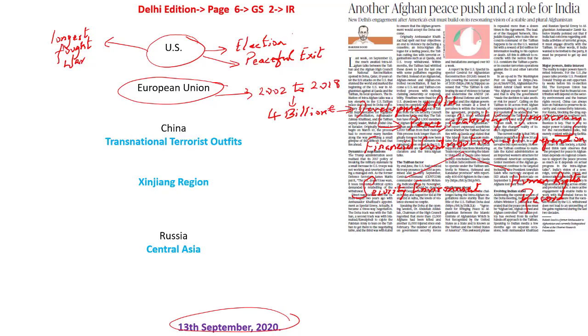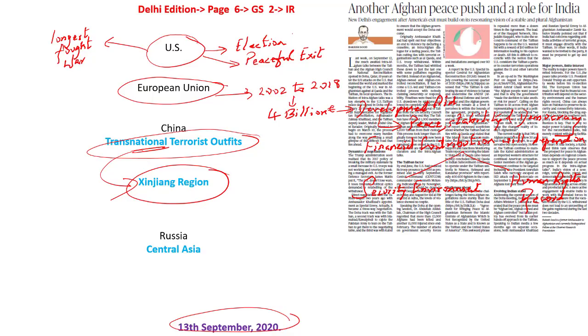According to China, Afghanistan is home to the Taliban and a number of transnational terrorist outfits. What are these transnational terrorist outfits? They are not only restricted to the state of Afghanistan, but they can also enter another country as well. How? Afghanistan can be used as a launchpad to enter the sensitive region of Xinjiang in China. So according to China, there are a number of terrorist organizations which can use Afghanistan as a launchpad and enter the sensitive region of Xinjiang, which is currently in China.